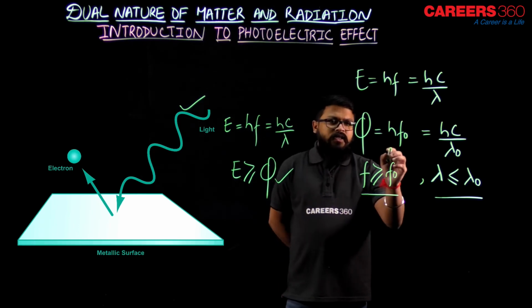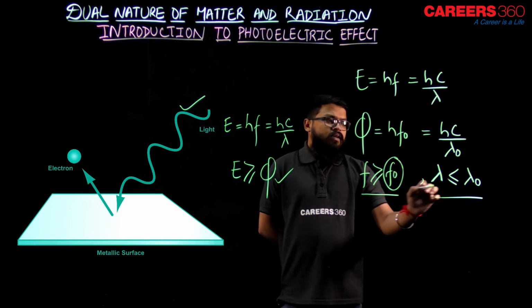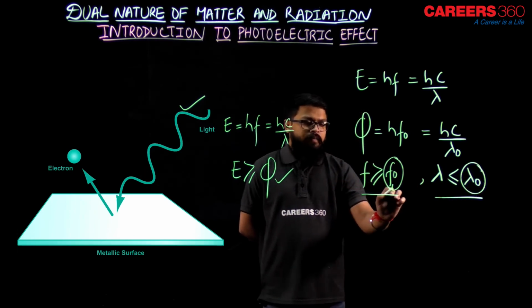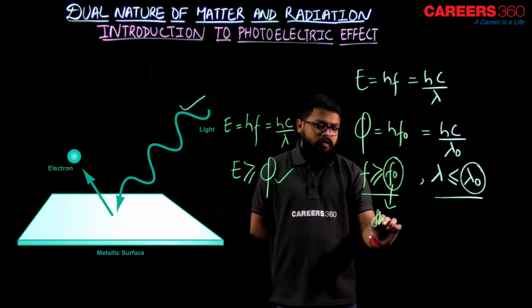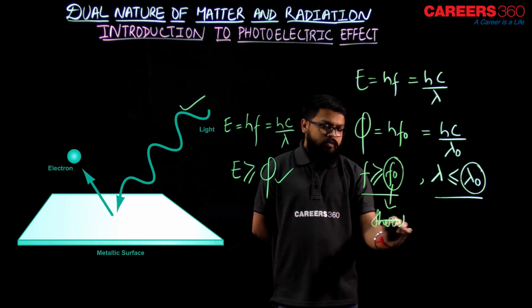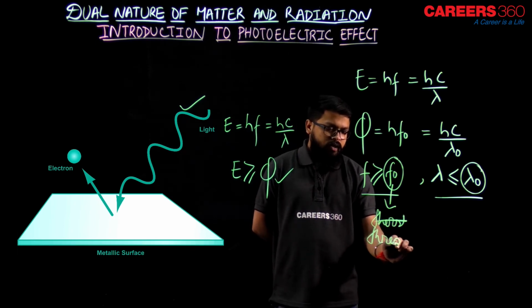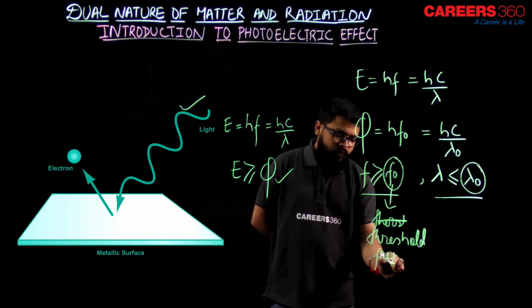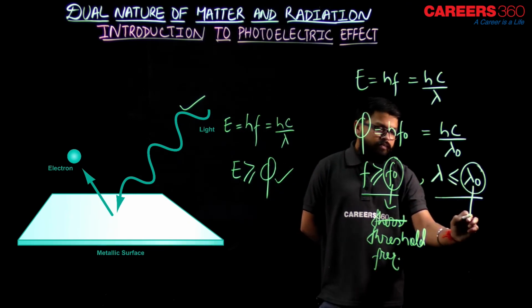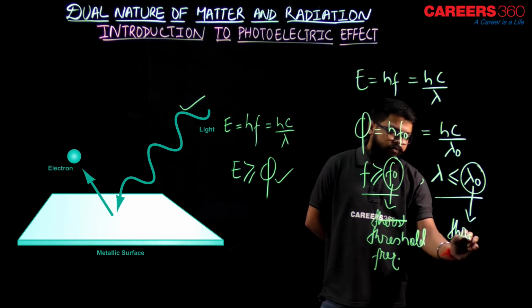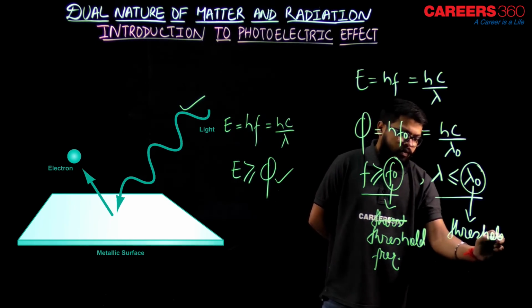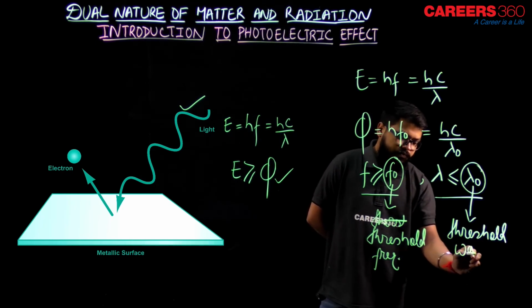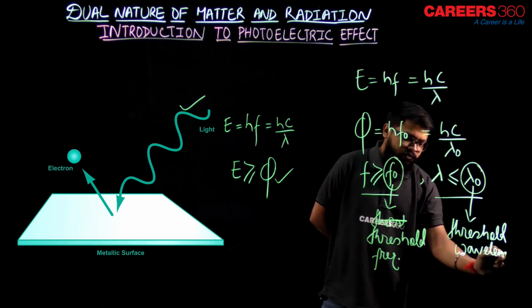And over here, as you can see, the f naught and the lambda naught are called the threshold frequency and the threshold wavelength. So what is threshold frequency?